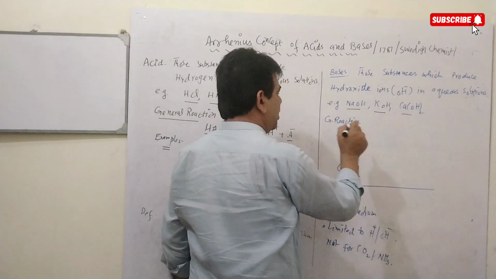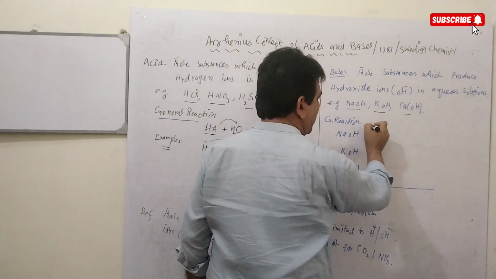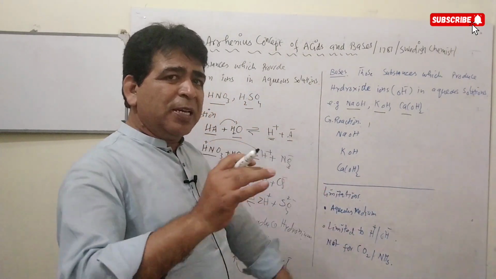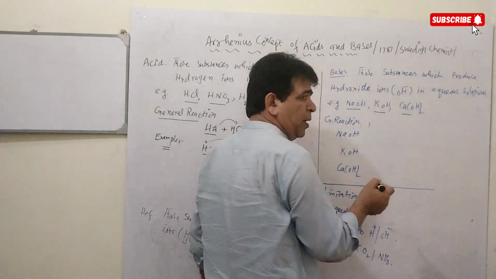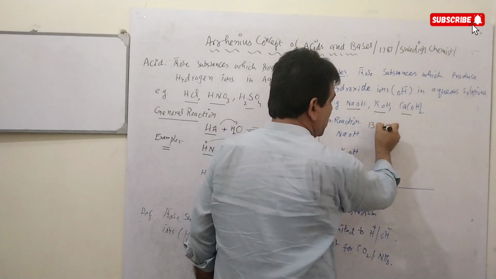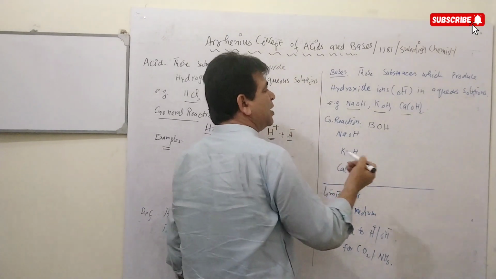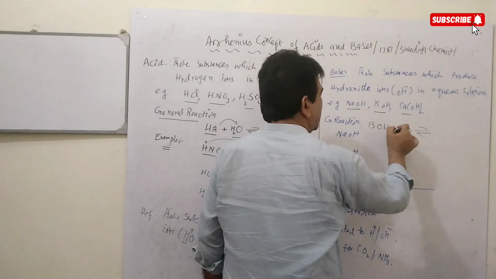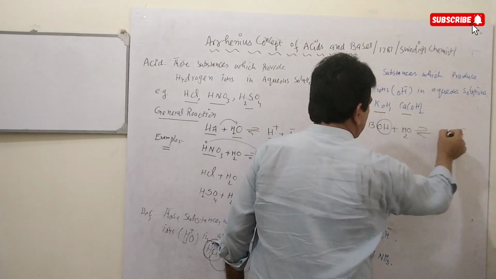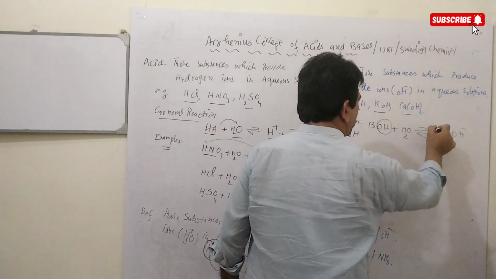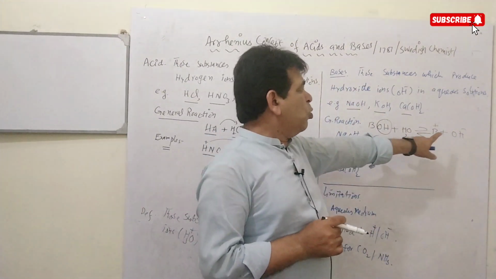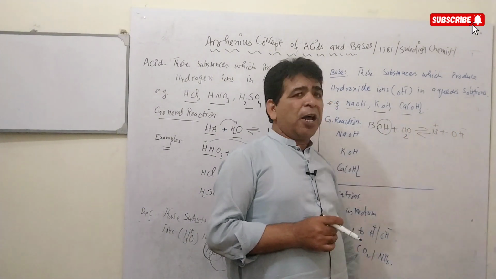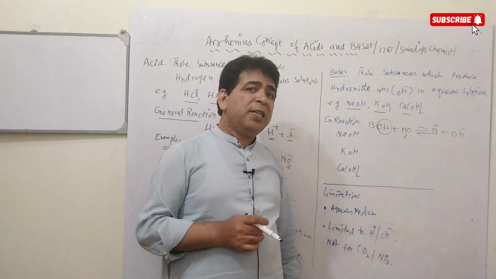How can we write the general reaction for this? Whenever a base is dissolved in water, it will produce hydroxide ions. Like we have a BOH, any compound, when it is dissolved in water in a reversible reaction, what will it produce? It will produce OH negative ions, and B will contain a positive charge. It will be a positive ion and OH will be a negative ion. So those compounds which produce OH when dissolved in water are known as bases according to Arrhenius concept.